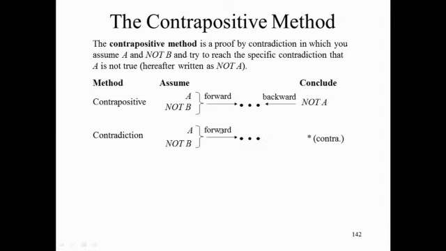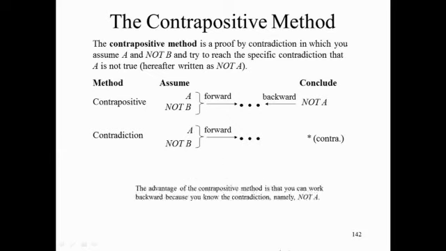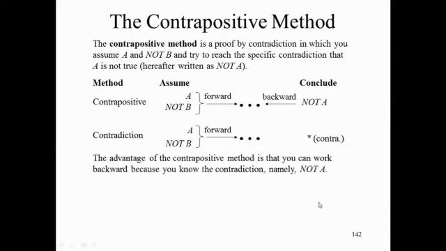So can somebody compare contrapositive to contradiction? What do you see that's similar? What you assume and what you work forward from, namely A and not B. That's the same. What else do you notice when you compare contrapositive and contradiction? What's the advantage of the contrapositive method? You can work backward, because you know where you're trying to go. And that is the advantage of the contrapositive method.